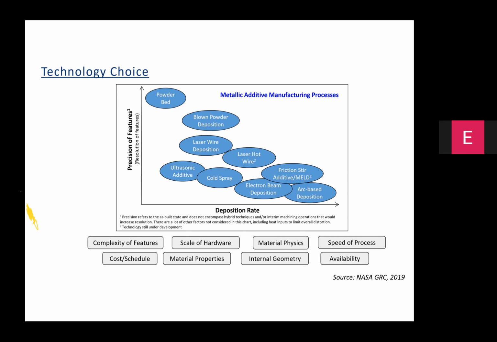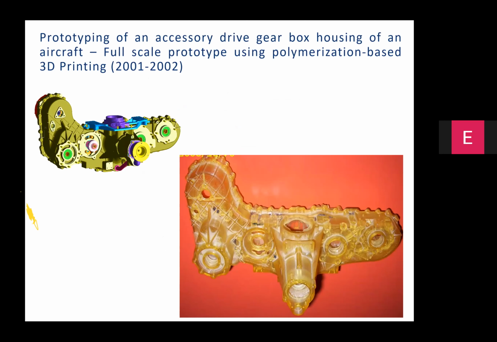As I mentioned, about 23 to 24 years ago, when these technologies came to India, I'm talking about 98, 99, the initial set of applications were largely confined to design visualization. So let me go back to something which I did about 20 years ago. What you see on the right bottom is the full scale gearbox model. It's actually the housing for the accessory drive gearbox used in the light combat aircraft, Tejas. I think many of you would be knowing.